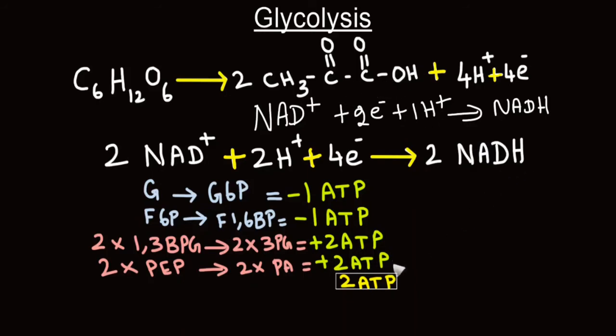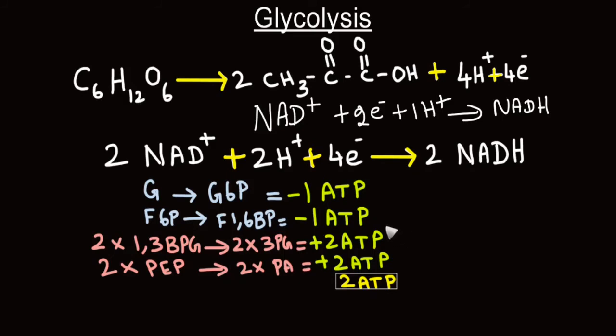That is about pyruvate and NADH. Let's see about ATP molecules. During glycolysis, there is utilization of 2 molecules of adenosine triphosphate, one during conversion of glucose into glucose 6-phosphate, and the second molecule was utilized during conversion of fructose 6-phosphate into fructose 1,6-bisphosphate.